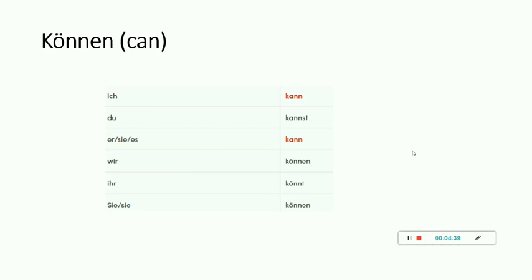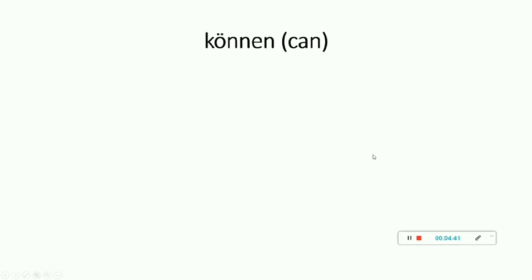Let's see some examples now. Können, as you know, it means can. The first example is: ich kann ein bisschen Deutsch sprechen. If you see carefully, kann is the modal verb, that is why it gets conjugated with ich and it's at the second position, and sprechen, which means to speak, goes at the last and in infinitive form.